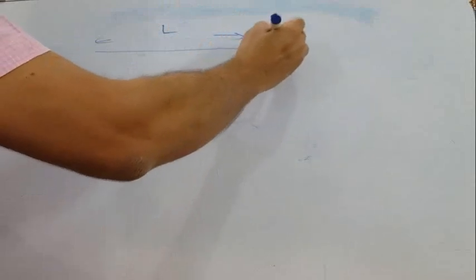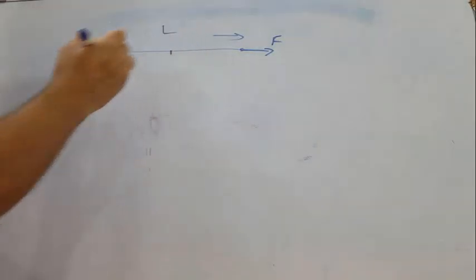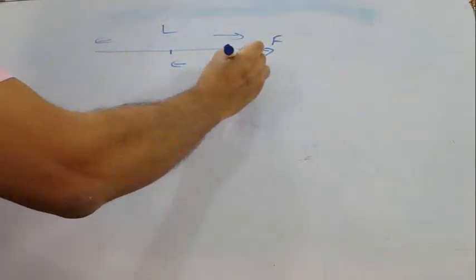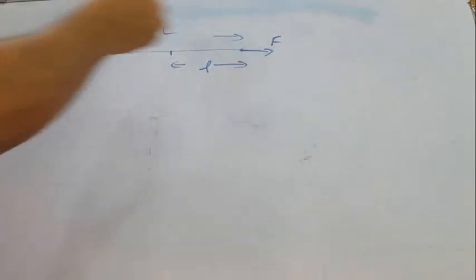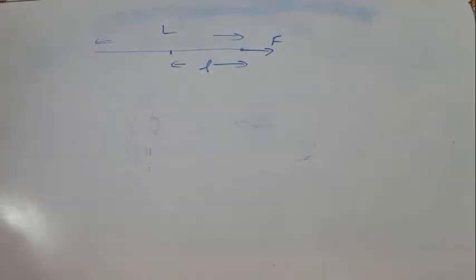Now I will take a case of rope. Suppose this is a rope, its length is capital L, and a force F is applied at one end. At any point, suppose I take this point at a distance small l from that end, we want to find out what will be tension at this point. At a distance small l from the end at which force F was applied. So in this case, what is the procedure? We will find out what is the force per unit length.